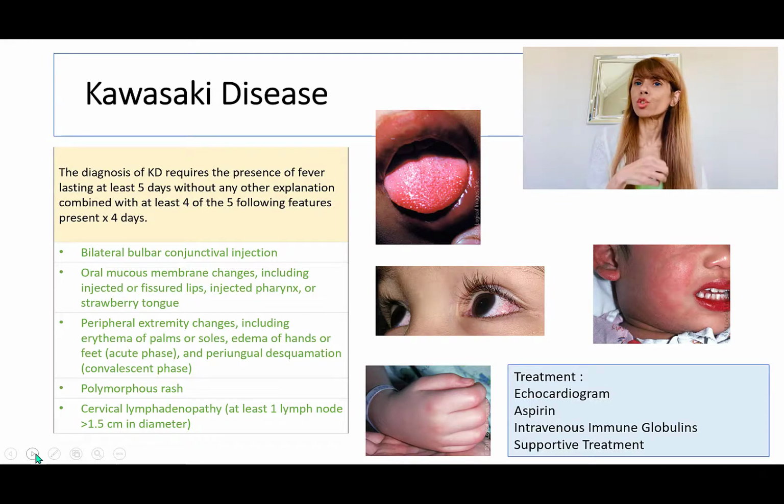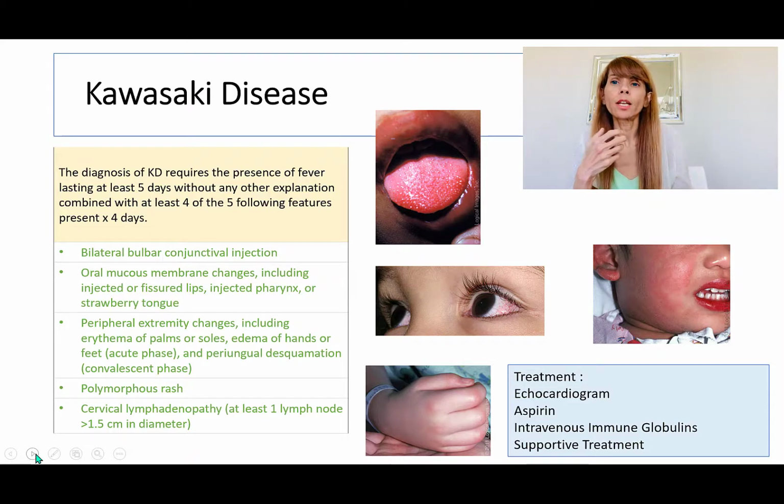So the treatment involves basically first doing the diagnosis and then doing the echocardiogram to make sure there is no complication. Aspirin is given here; this is the only time when we give aspirin to children, because otherwise we don't. And aspirin is given in this condition because it helps with the inflammation. We can do intravenous immunoglobulins, which are necessary for the treatment. And then finally, newer treatments, for example, in the form of biologics, are also available. And then of course we do supportive treatment in the form of fluids and hydration.